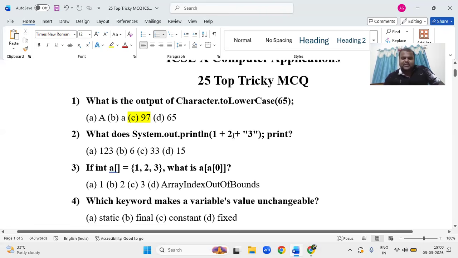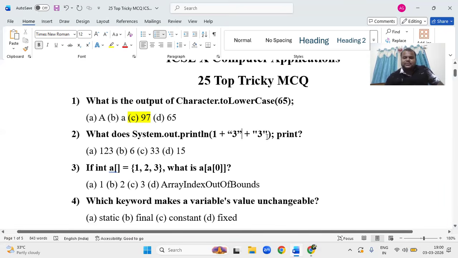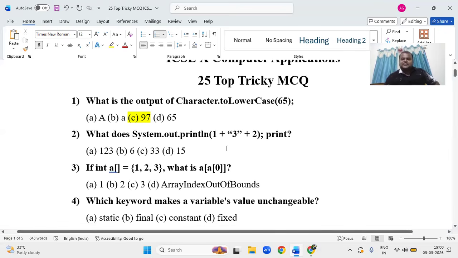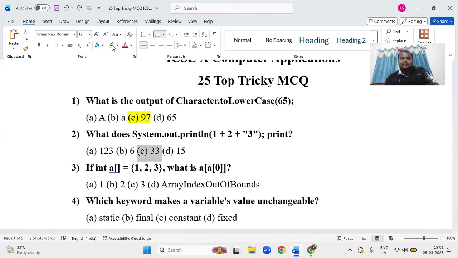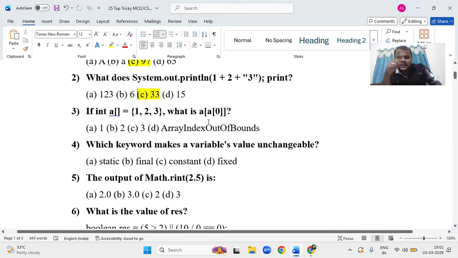Sir, suppose I have a string 3 here and a number there, what happens then? 1 plus string 3, that is the string 13, and 13 plus 2, that also we can store. The answer will become 132. So what is the question I asked? 1 plus 2 is 3, then 33. So the option is this one. You can check in the compiler. This type of question is where marks are lost. As soon as you see it, don't directly tick an option.